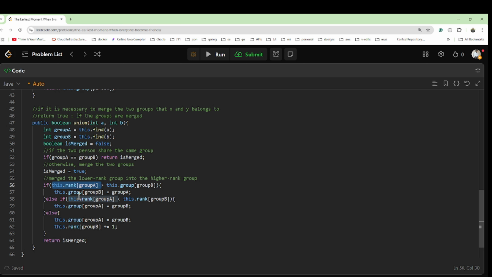If the rank of group A is greater than the rank of group B, the group of B will get assigned to group A. Otherwise, group A will be assigned into group B. Otherwise, there is another option: if both are the same, group A will get assigned into group B, and then we will increment the rank of group B by one. And then finally the merge is true, so we'll return it.